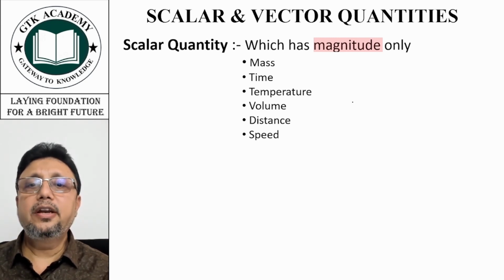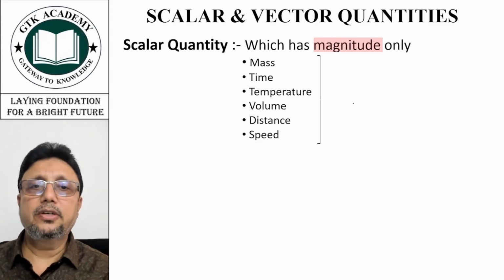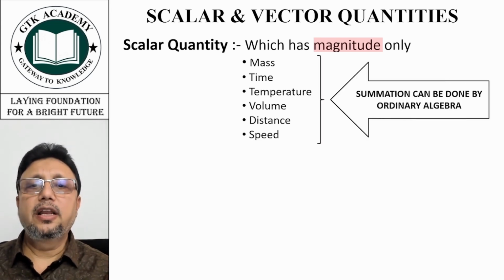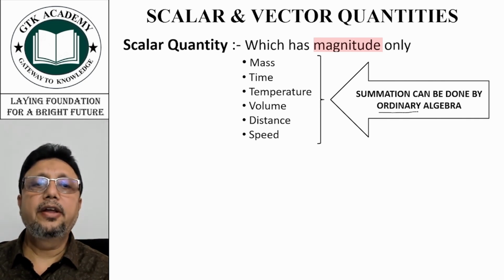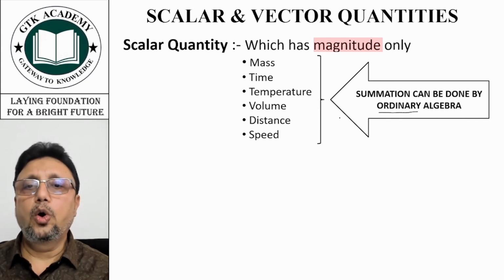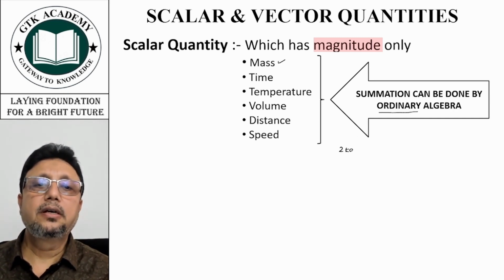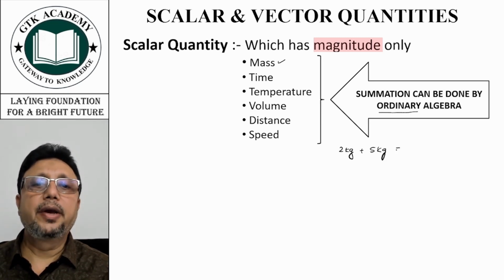Now, what is the peculiarity about this scalar quantity? Summation of these scalar quantities can be done by ordinary algebra. What do we mean by that? Take mass. You have 2 kg plus 5 kg, which will make it 7 kg.